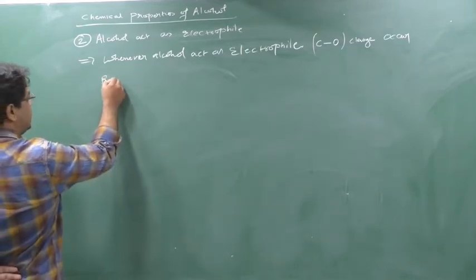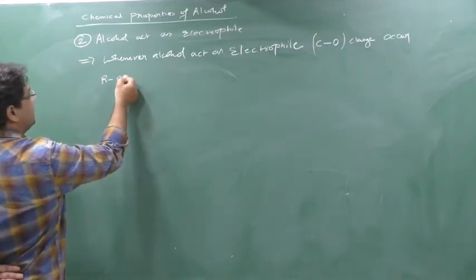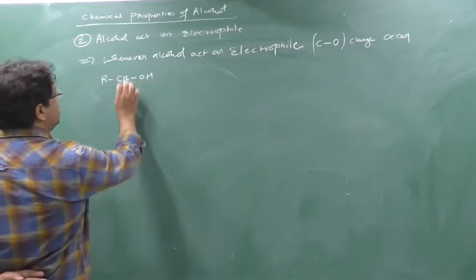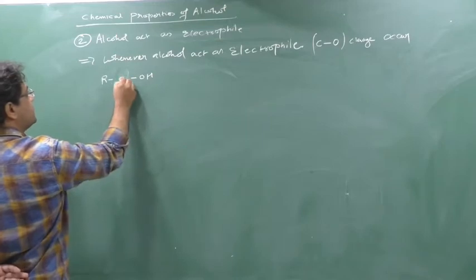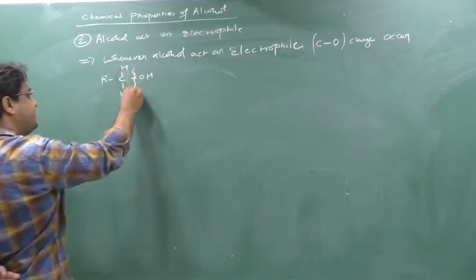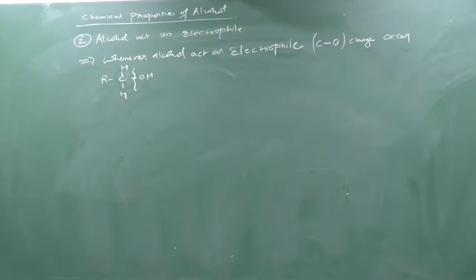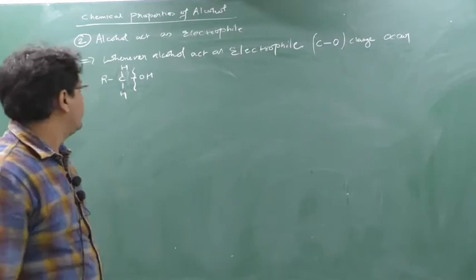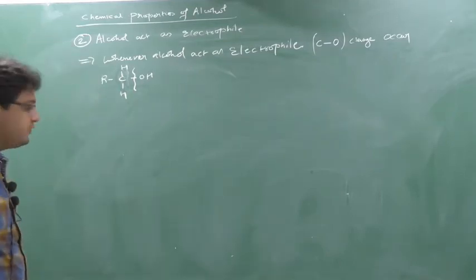Now see, suppose I take the example of RCH2OH. The hydrogens are in this form, and here there is a carbon, so there is a bond, the C-O bond. If this cleavage occurs, then you have to understand that alcohol is acting as an electrophile. Clear this part? Now we will see this reaction.